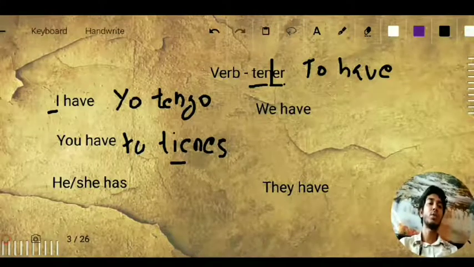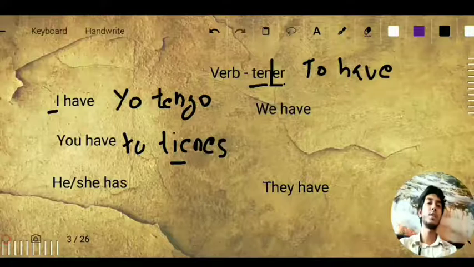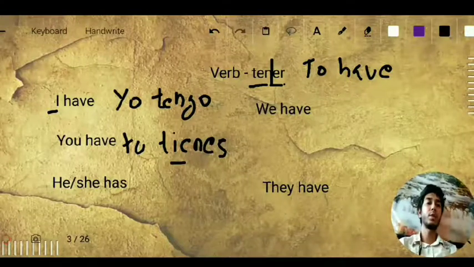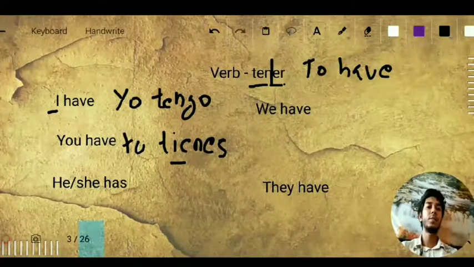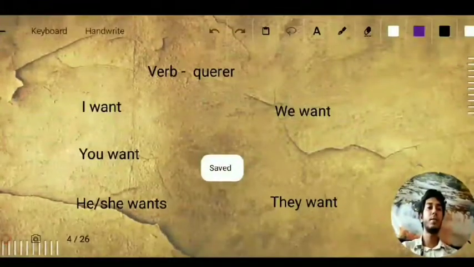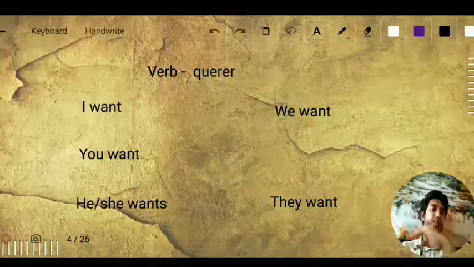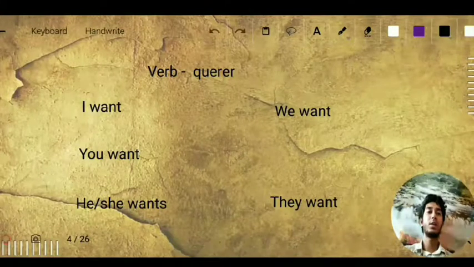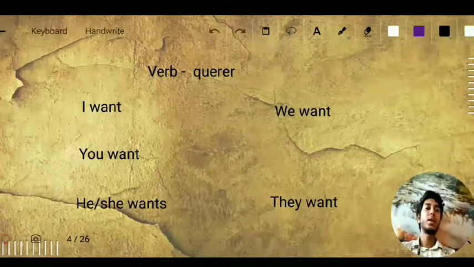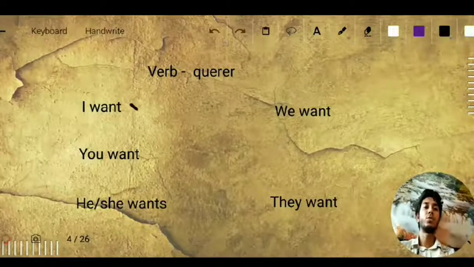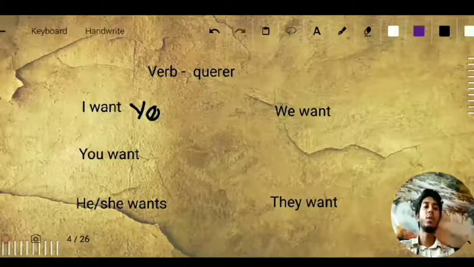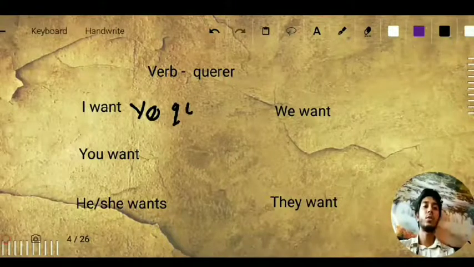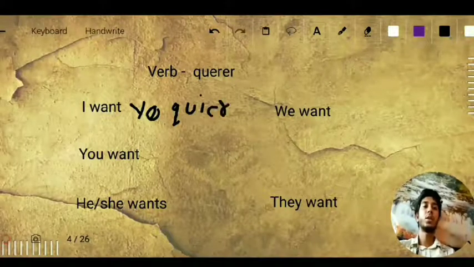In this lesson, I am going to introduce you only to I have and you have, so that you get more comfortable with this. In the further lessons, we will move on to he, she has, and we have. Now we have the verb querer. The word I want will be yo quiero, and for want, it should be quiero, Q-U-I-E-R-O.